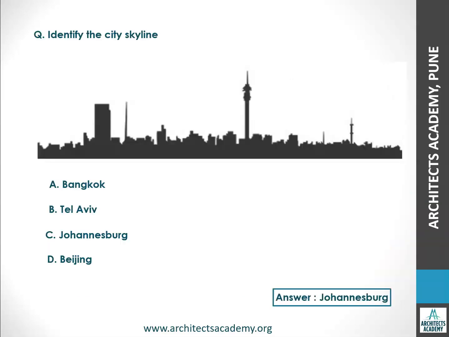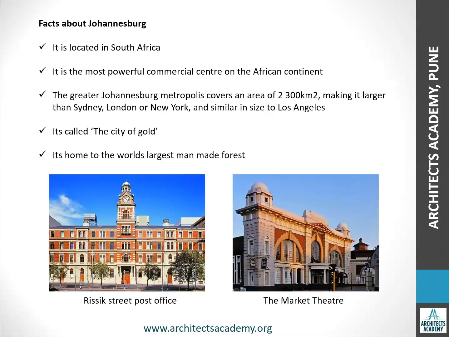Now the next one. This is Johannesburg. So let's see some facts about Johannesburg. It is located in South Africa. It is the most powerful commercial center of the African continent. The Greater Johannesburg metropolis covers an area of 2,300 square kilometers, making it larger than Sydney, London or New York, and similar in size to Los Angeles. It is called the City of Gold. It's home to the world's largest man-made forest.